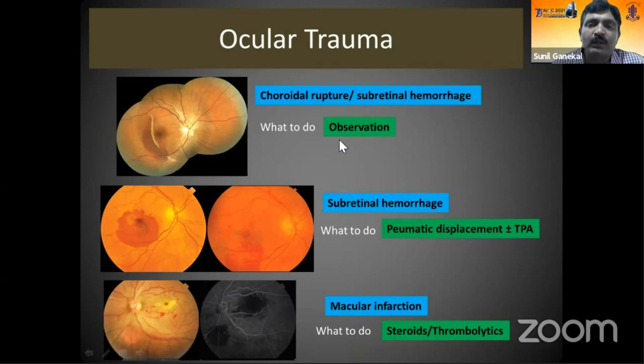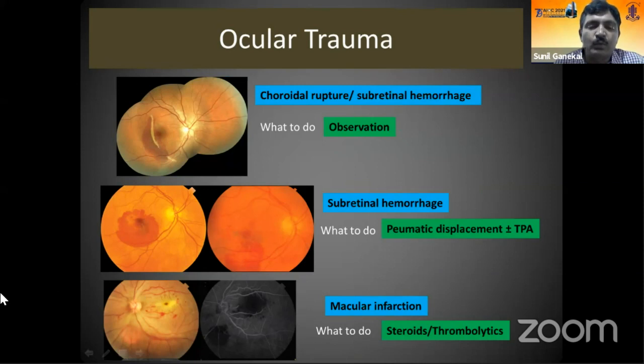Trauma is another important cause for the central patch. The trauma can present in various manifestations. One scenario is choroidal rupture with subretinal heme. If it is sparing the fovea, you can just observe it. If it is a large submacular subretinal hemorrhage, one can resort to either pneumatic displacement or vitrectomy.